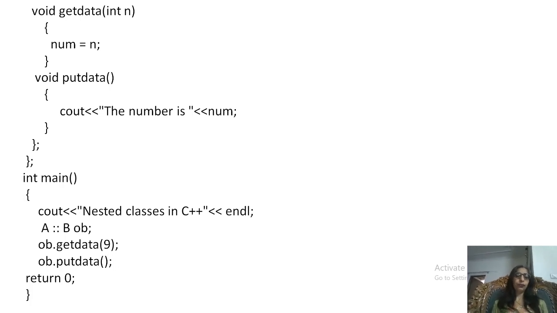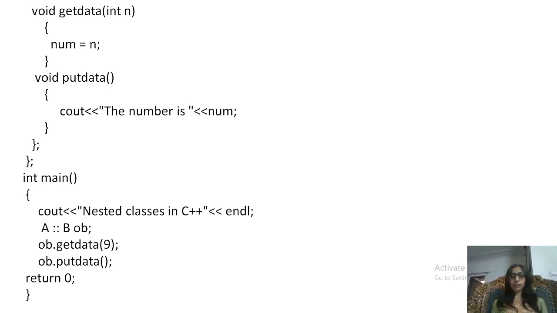So we can use its object just like any ordinary object, like OB get data, then OB put data. The only difference is to use the scope resolution operator with the class name. And here you can see this is another use of the scope resolution operator, because we attach two classes with the help of the scope resolution operator here.